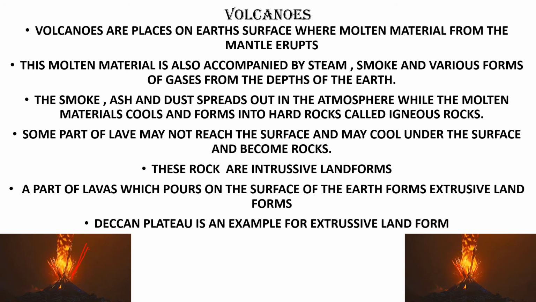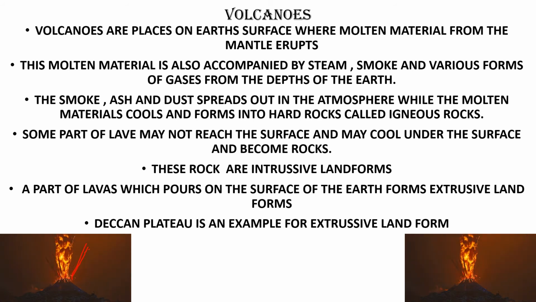When it bursts out, all the ashes, smoke and dust go out into the atmosphere. But this lava-like thing that is coming out will cool down, and it may go under the surface and become rocks. These rocks are called igneous rocks. The material cools and forms hard rocks called igneous rocks. And some part of the lava may not reach the surface and may cool under the surface and become rocks.